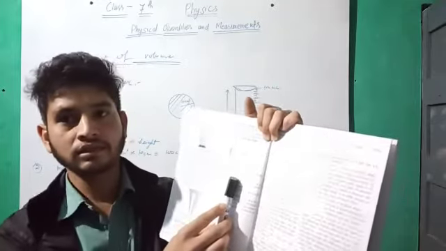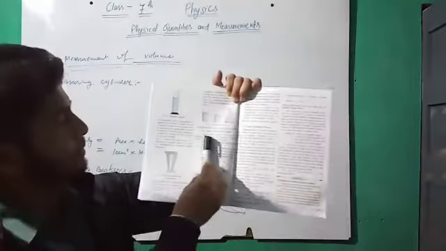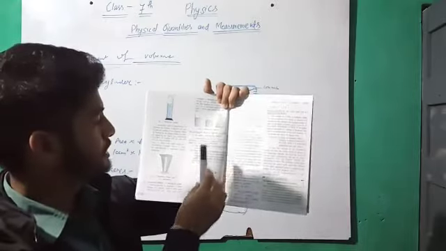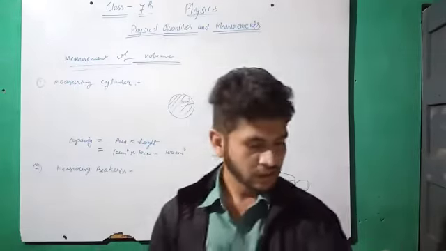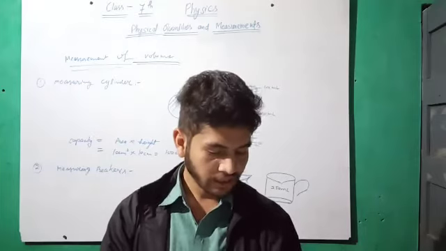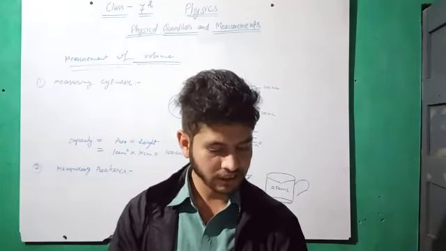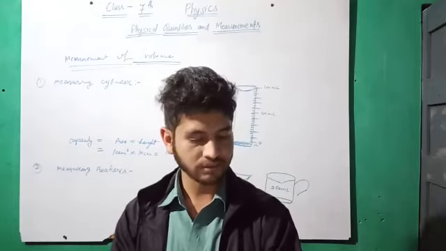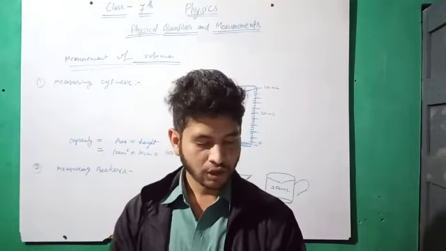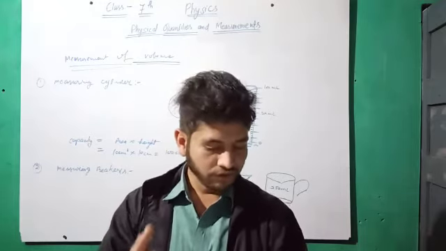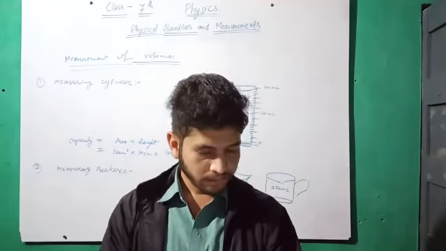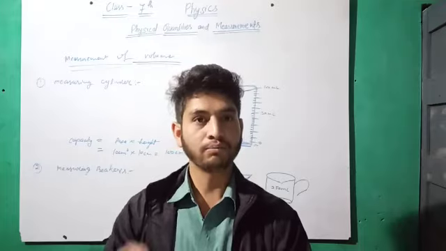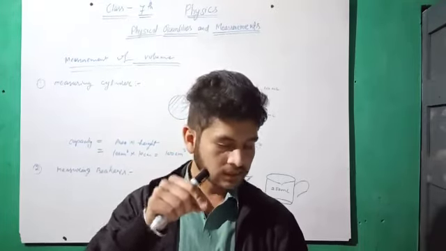Next topic is measurement of volume of a liquid by using a measuring cylinder. You just have to read out all these points, and these are very simple. Take a measuring cylinder, wash it with water and dry it. Place the measuring cylinder on a flat surface, then pour the given liquid that we want to measure into the measuring cylinder.